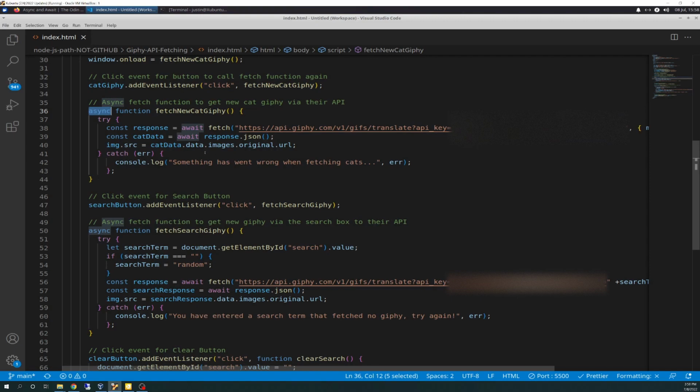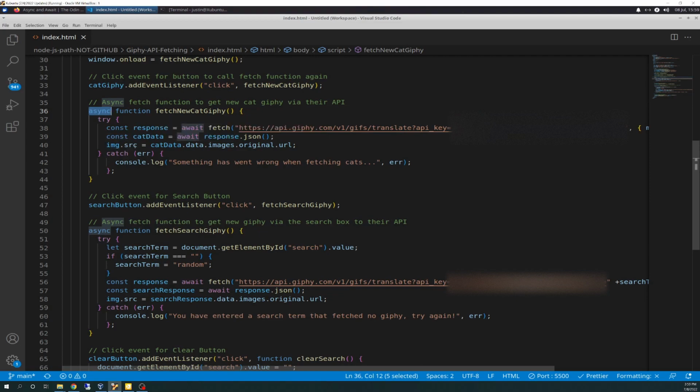We're going to await a fetch. So we're going to fetch that API from Giphy, but we're going to wait. And then when that fetch is done, it's going to apply that resolution to the variable response. And then same thing for cat data. We're going to do an await, and we're going to wait for it to create the JSON from the promise, and that becomes cat data.